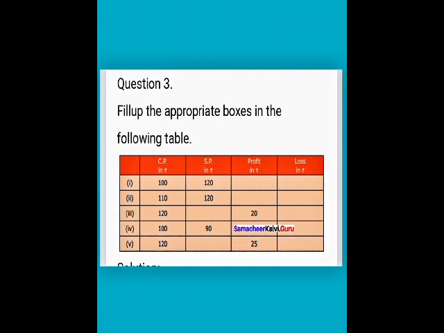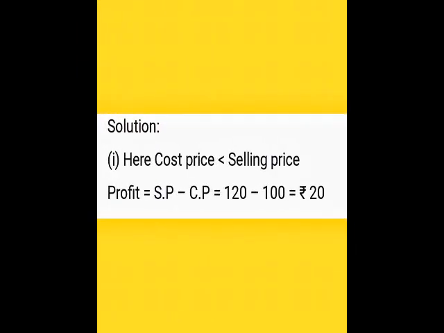CP is 100, SP is 120. So here selling price is greater than cost price, so there is a profit. How much rupees is the profit? SP minus CP, which is 120 minus 100, which is equal to 20. So there is a profit of 20 rupees. Move on to the next question.